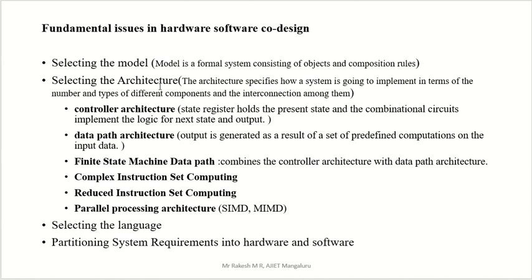Selecting the architecture means the architecture specifies how a system is going to be implemented in terms of the number and types of different components and the interconnection among them. So this is the meaning of selecting the architecture. Now we have objectives and rules; in our hand we have only these two things.